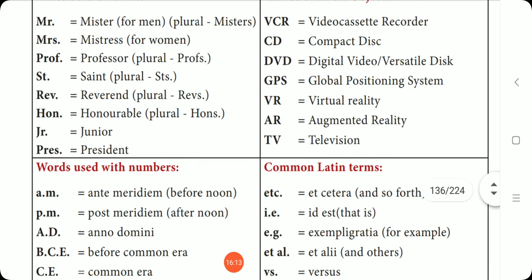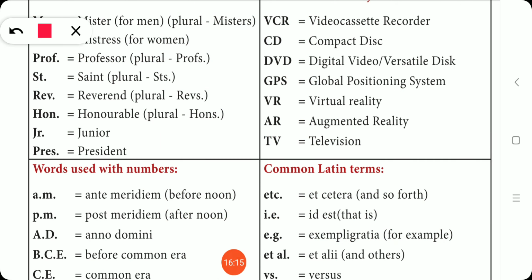PROF, Professor, and its plural is PROFS. ST, Saint, and the plural is STS. REV, Reverend, a title of respect, and the plural is REVS. Honorable, HON, plural HONS. JR, junior, like junior engineer. PRES, president. This is not PRESS, press is different from this. So this is president.